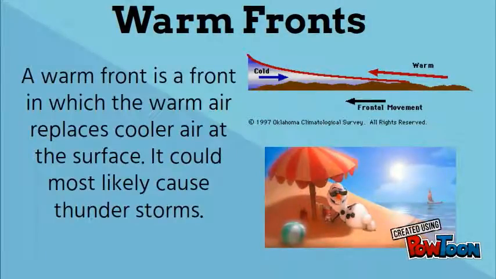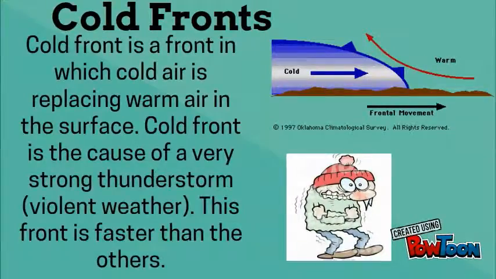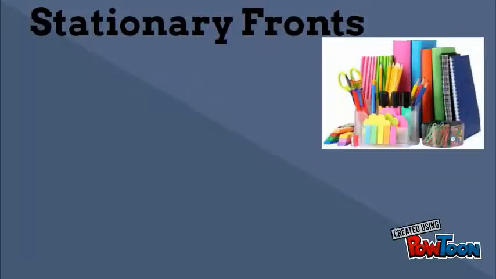Warm front. A warm front is a front in which warm air replaces cooler air at the surface. It could most likely cause thunderstorms. The cold front. A cold front is a front in which cold air is replacing the warm air at the surface. A cold front is the cause of very strong thunderstorms or violent weather. This front is faster than the others.